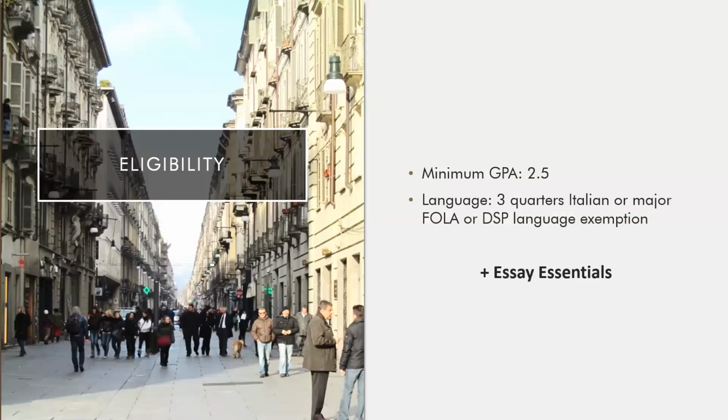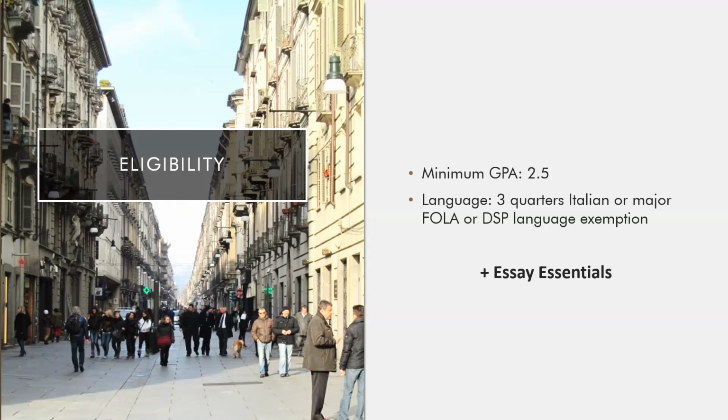Let's start with eligibility. To be eligible for nomination, students must have a minimum GPA of 2.5 and a minimum of 3/4 Italian language study, or its equivalent, prior to studying on this program. Students with major FOLA or DSP language exemptions can be waived from this requirement if they upload exemption proof to their application.